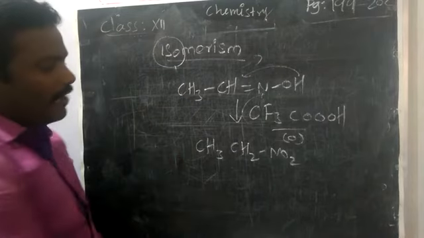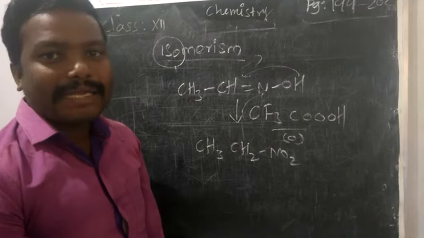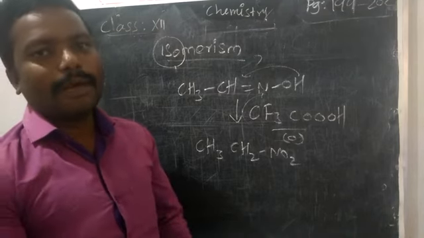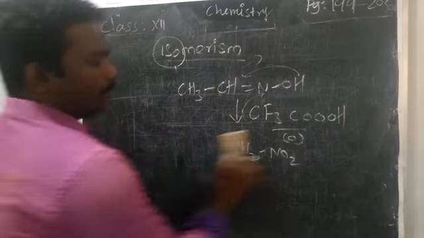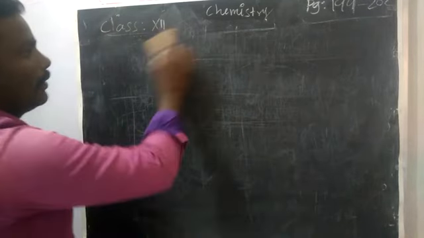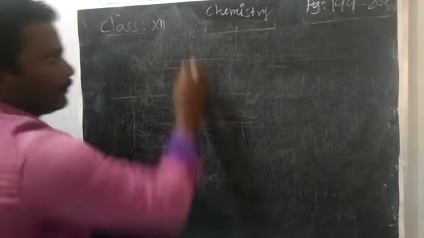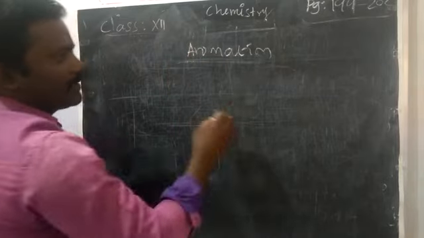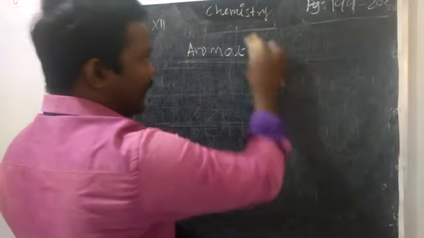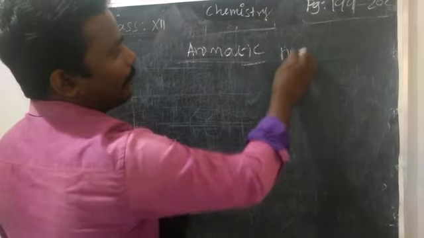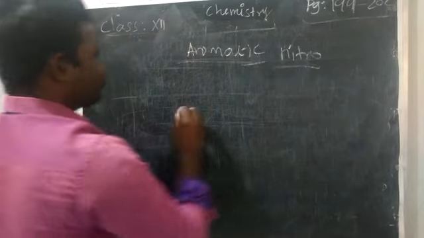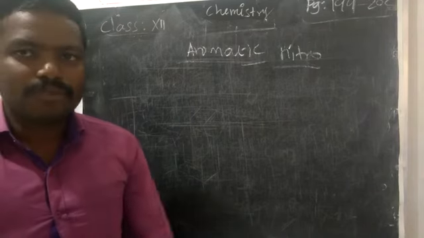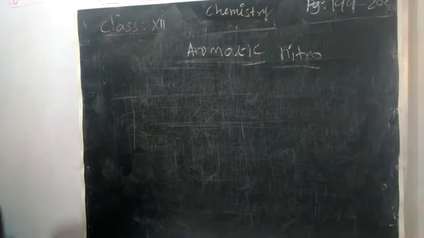So almost all the aliphatic nitro compounds, that means the small ones with a linear structure, we have finished. Now we are going to take aromatic nitro compounds. What do we mean by aromatic nitro compounds? A benzene ring with an NO2 group is called an aromatic nitro compound. We can say nitroarenes.